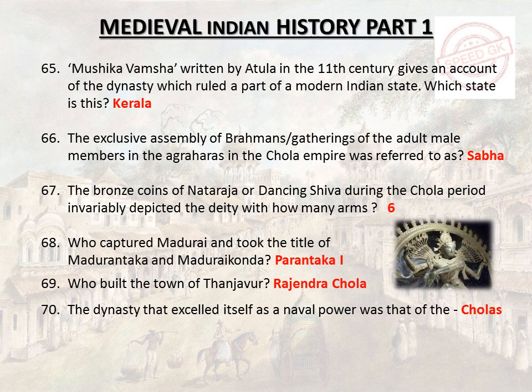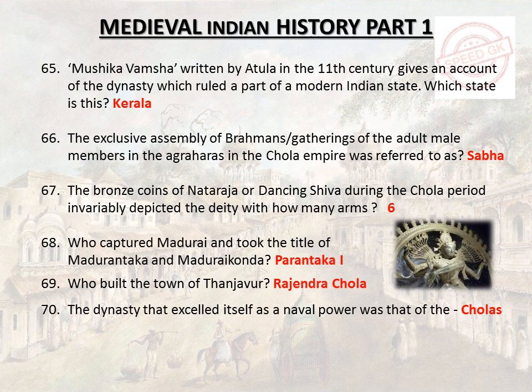Kerala. The exclusive assembly of Brahmins, gatherings of the adult male members in the Agraharas in the Chola Empire, was referred to as Sabha. The bronze coins of Nataraja or dancing Shiva during the Chola period invariably depicted the deity with how many arms? 6. Who captured Madurai and took the title of Madurantaka and Maduraikonda? Parantaka I. Who built the town of Tanjavur?